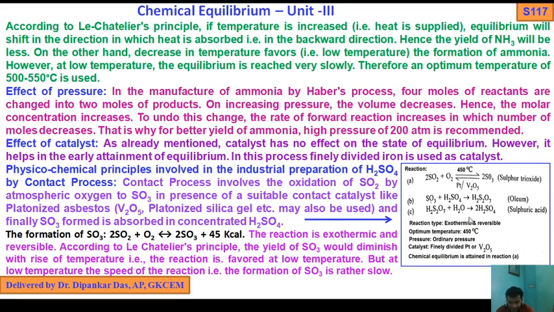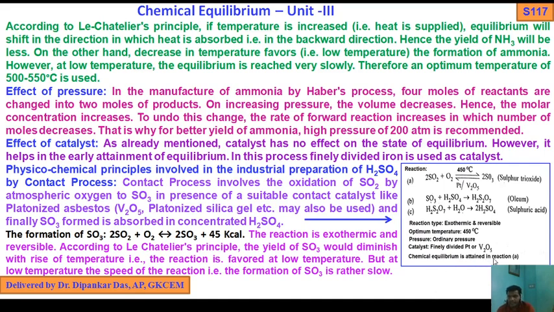Look here: the reaction A, SO2 plus O2 at 450 degrees centigrade with Pt or V2O5, gives 2SO3 gas, sulfur trioxide. B: SO3 plus H2SO4 gives H2S2O7, oleum. Again H2S2O7 plus water gives H2SO4, sulfuric acid. Reaction type: exothermic, reversible. Optimum temperature: 450 degrees centigrade. Pressure: ordinary pressure. Catalyst: finely divided platinum or V2O5.